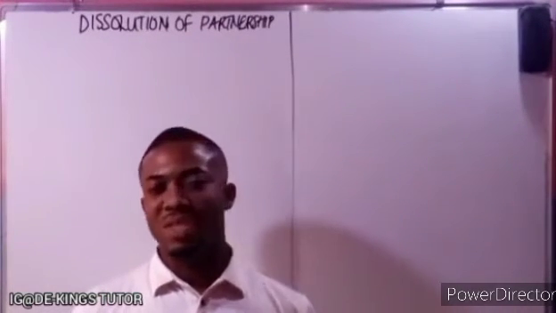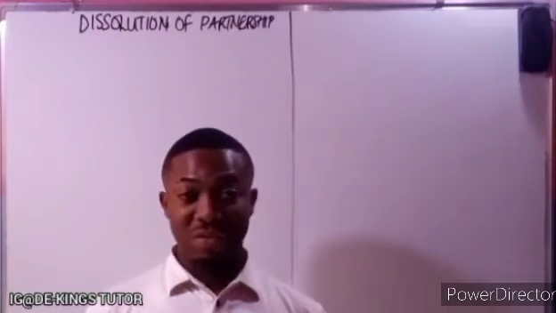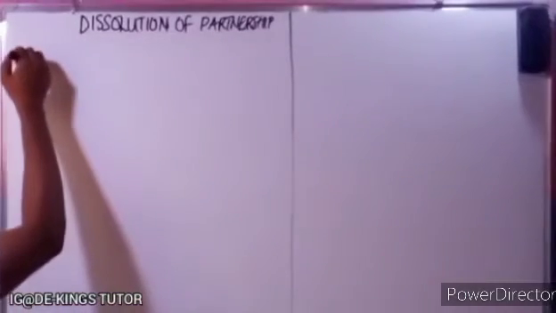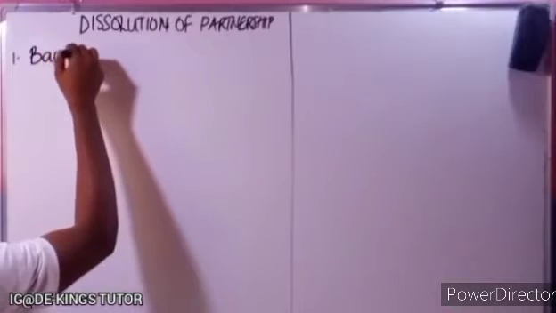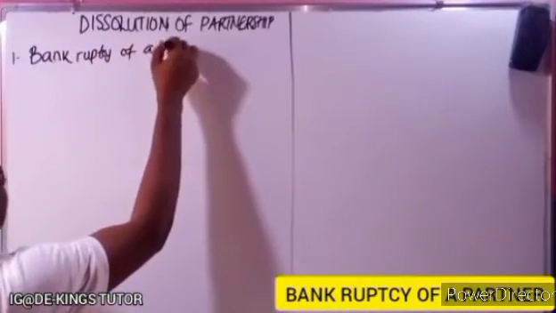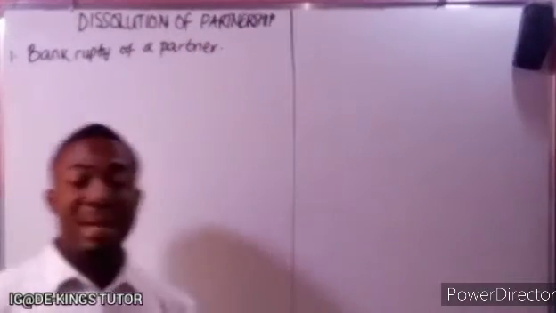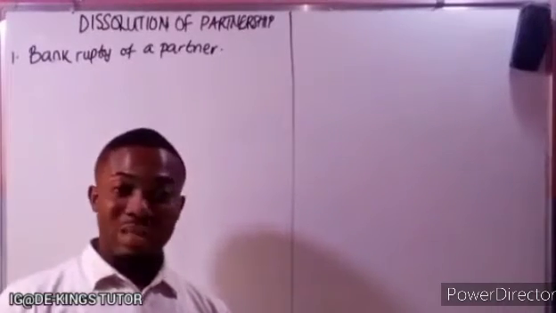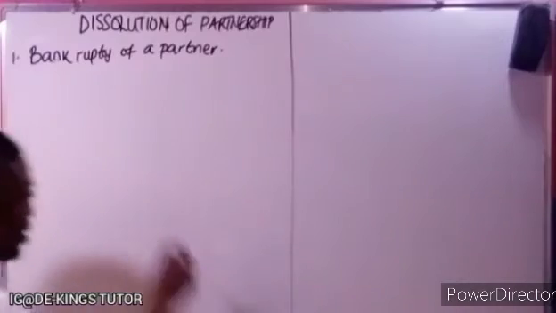Now, there are many reasons why a partnership might come to an end. We're going to be seeing many of the reasons. Now, one of them is bankruptcy of a partner. When a partner is declared bankrupt, it can lead to an end to the partnership business. Okay, so that's one of them.